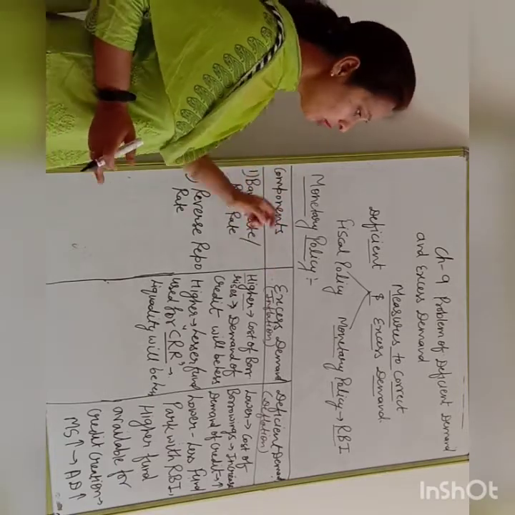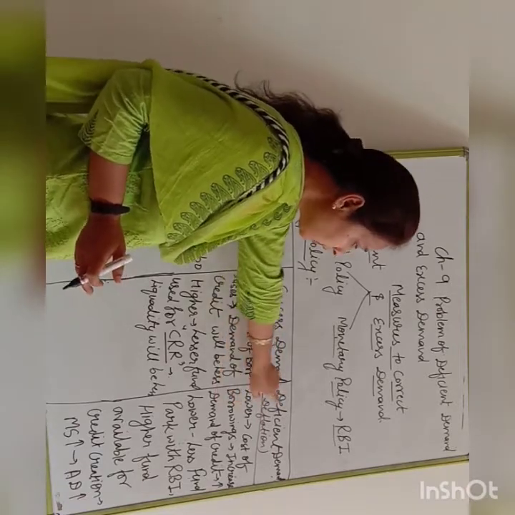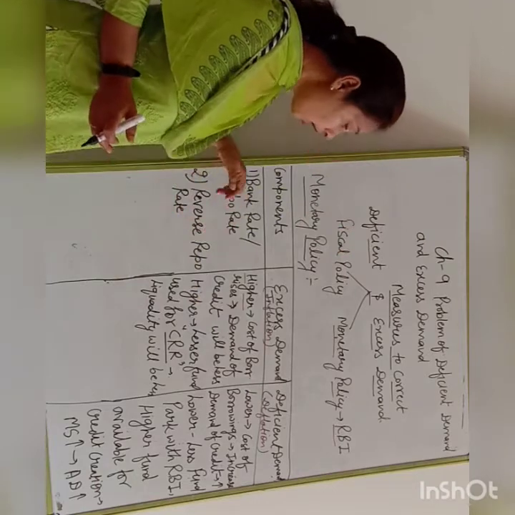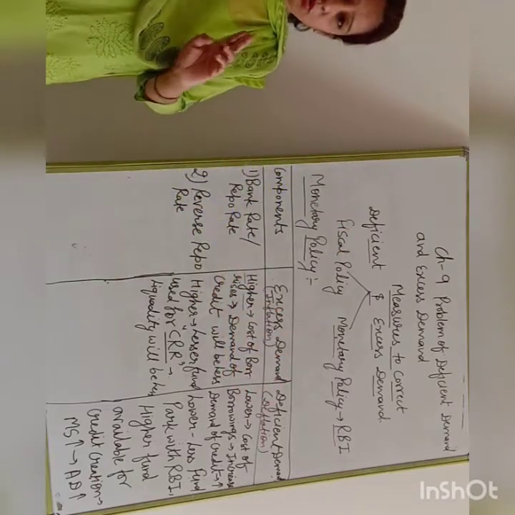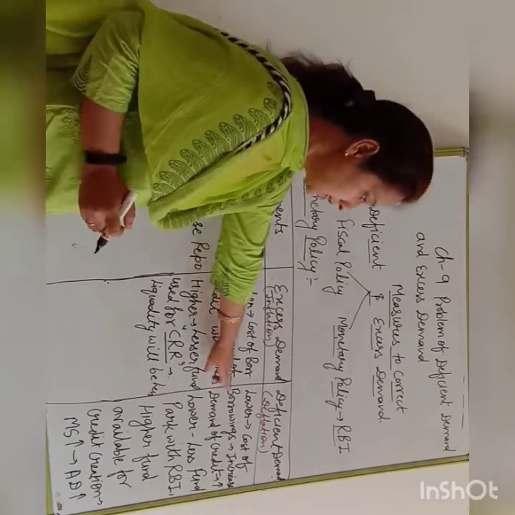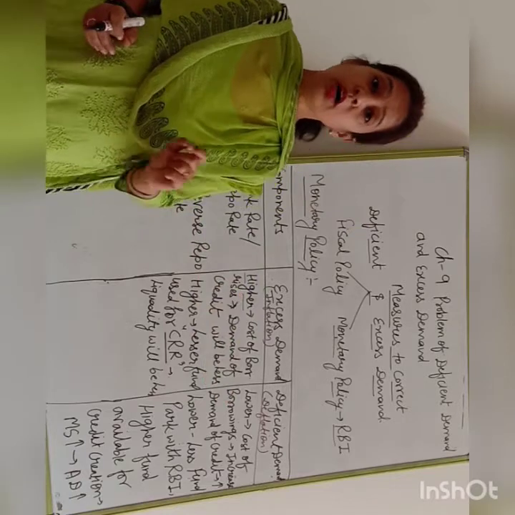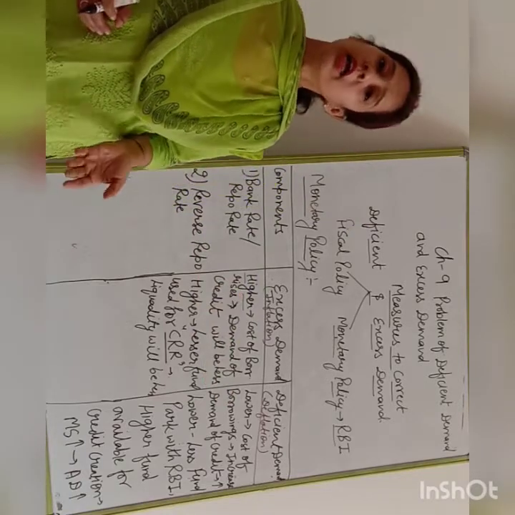At the time of deficit demand, just vice versa, the RBI lowers the bank rate, so that the cost of borrowings will decrease. When the cost of borrowings decreases, demand for credit will increase.